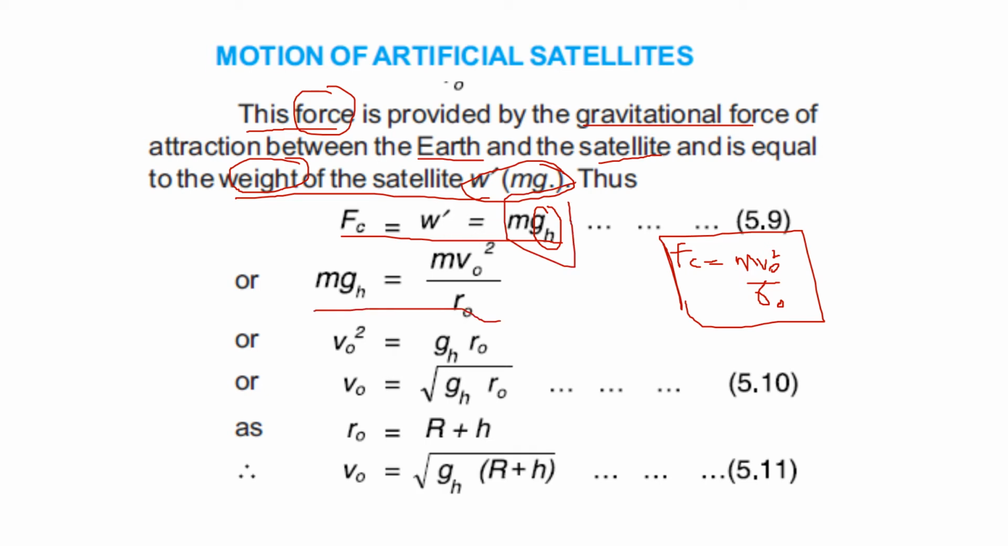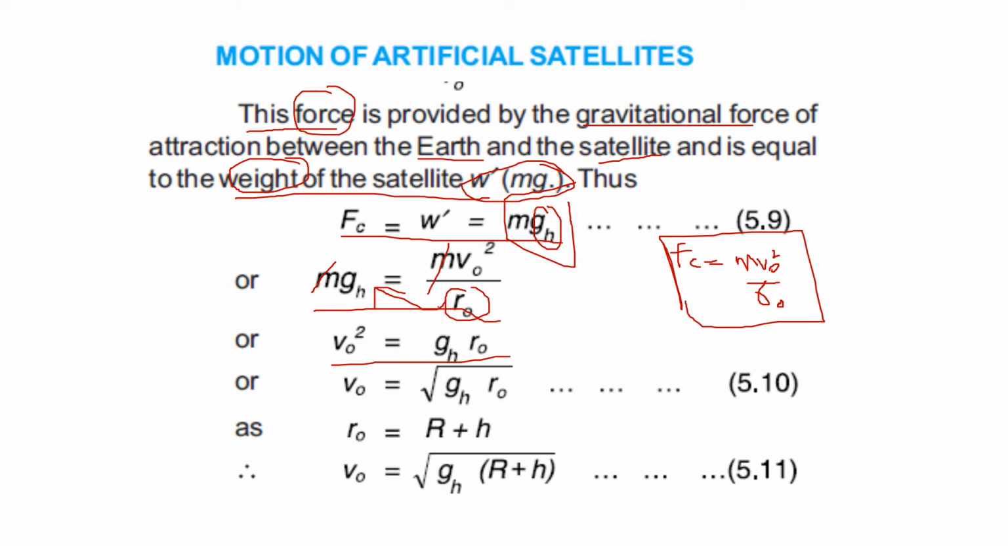I just compare these equations, and what I get is m will be cancelled with this m, and we are left with g h equals v naught square by r naught, right? If I move this r naught to the other side, I will get the equation v naught square is equal to g h r naught. We just do the cross multiplication over here, right?